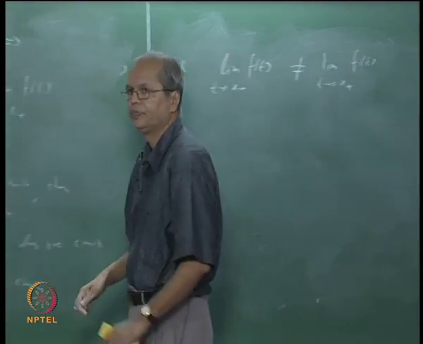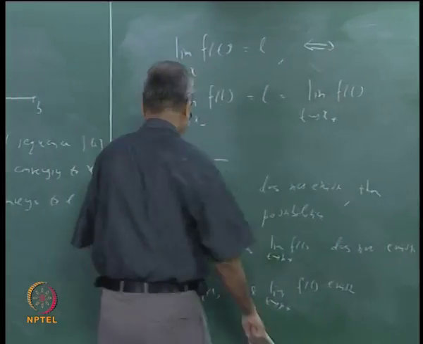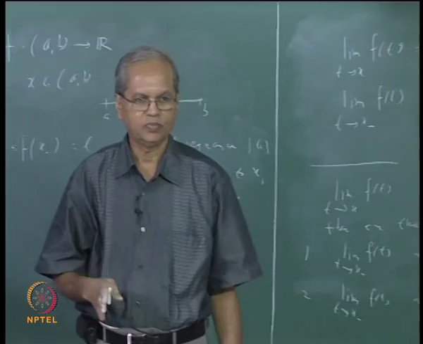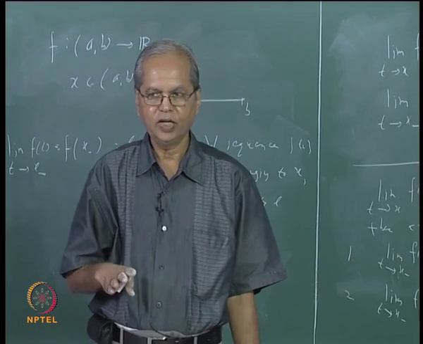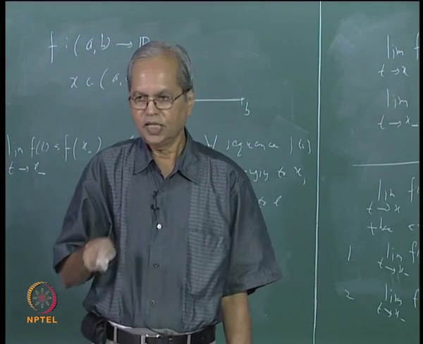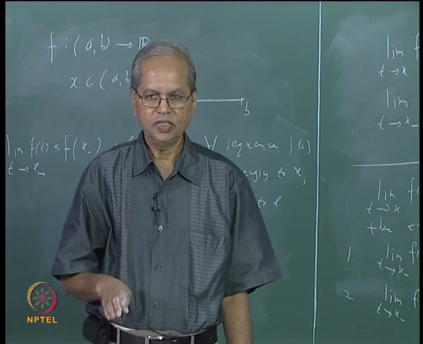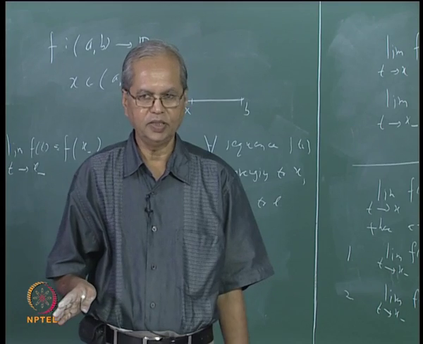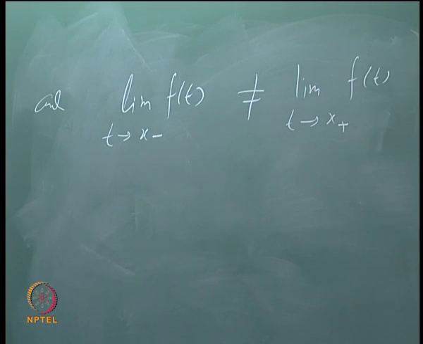When this happens, that is the left hand limit exists, right hand limit exists and their value is different, that kind of discontinuity is called a jump discontinuity, or simple discontinuity, or it is also known as discontinuity of the first type.